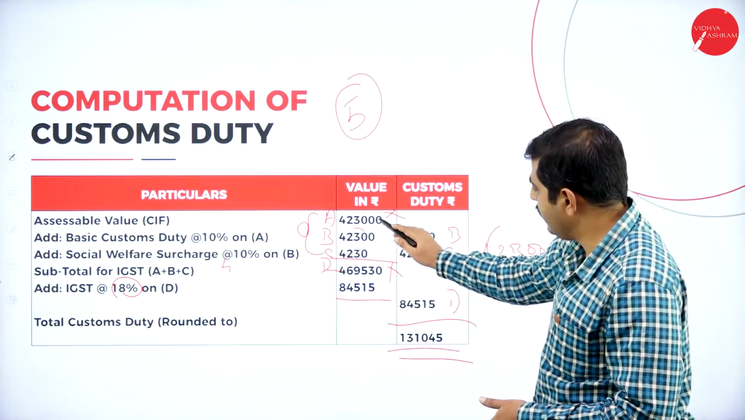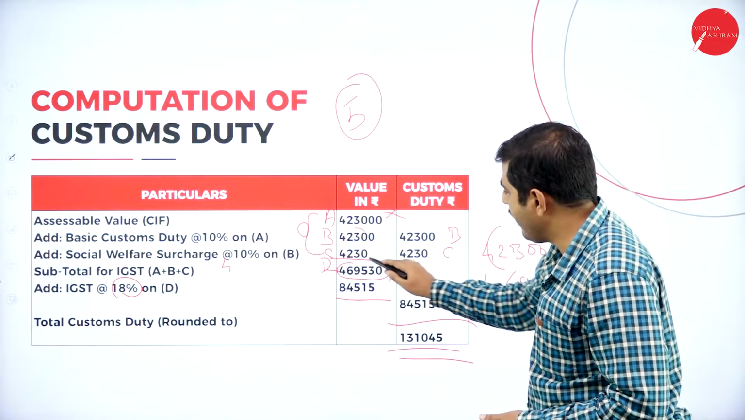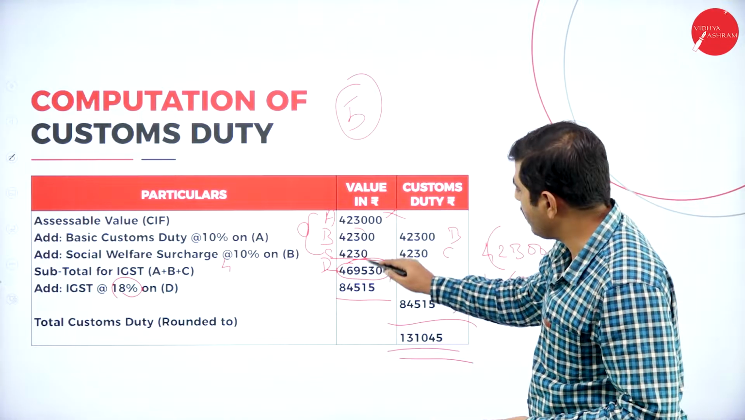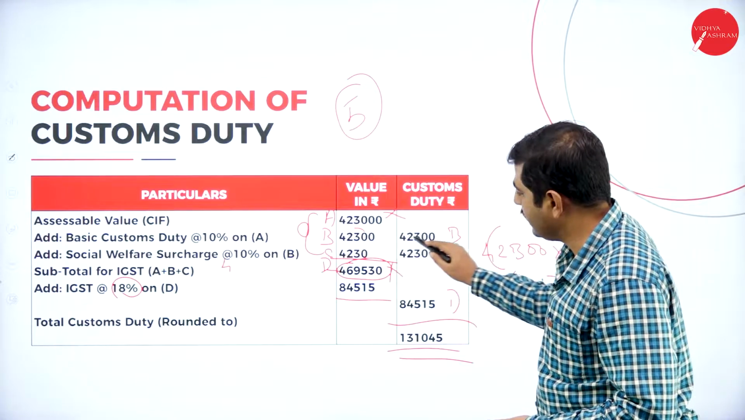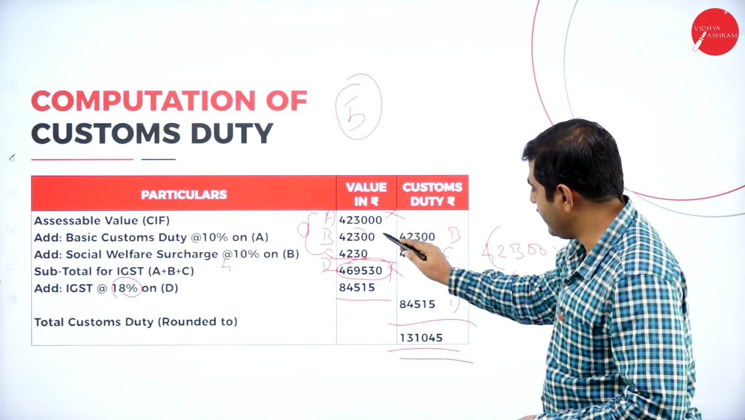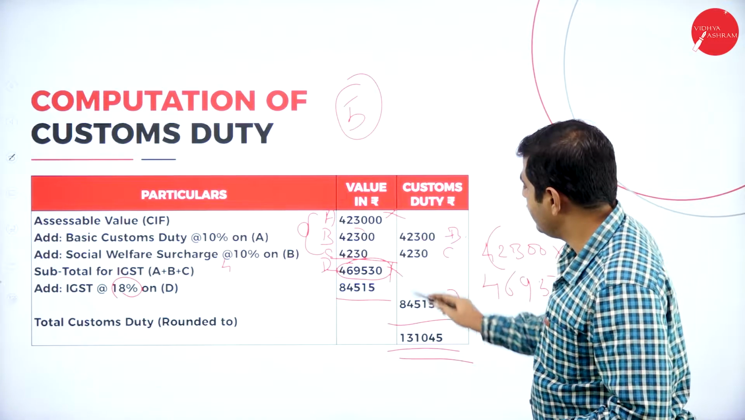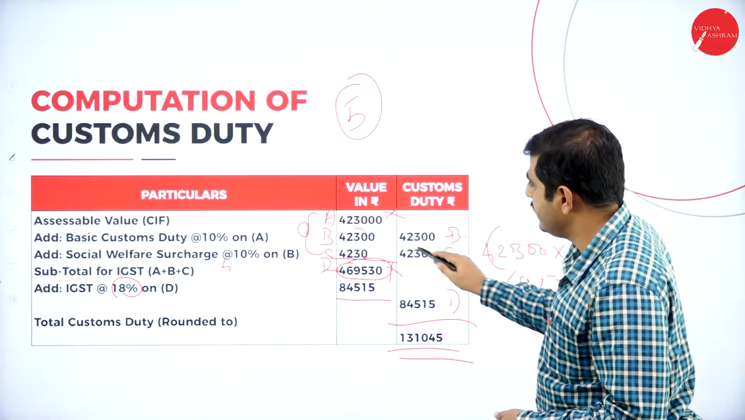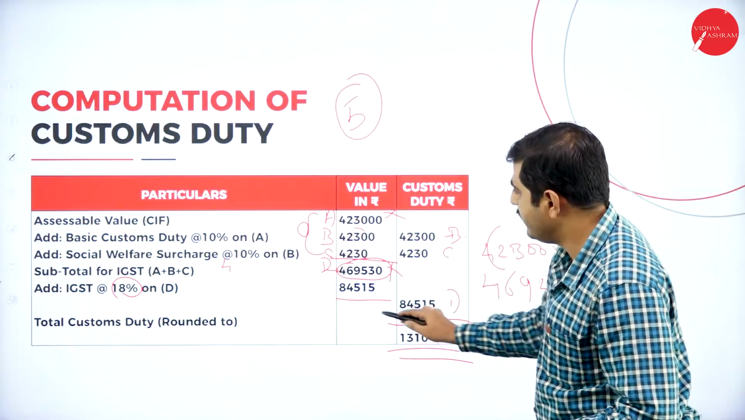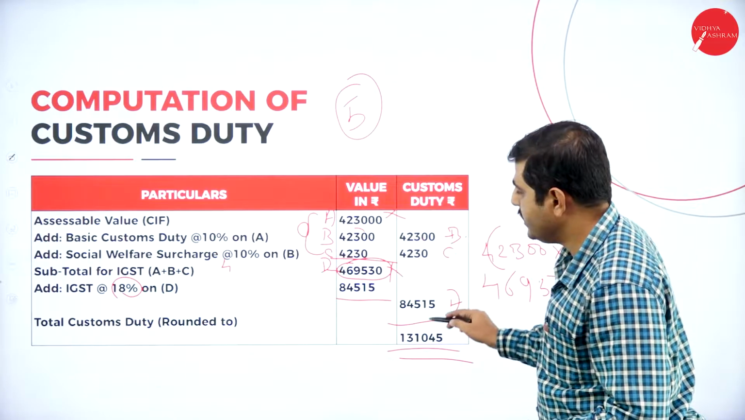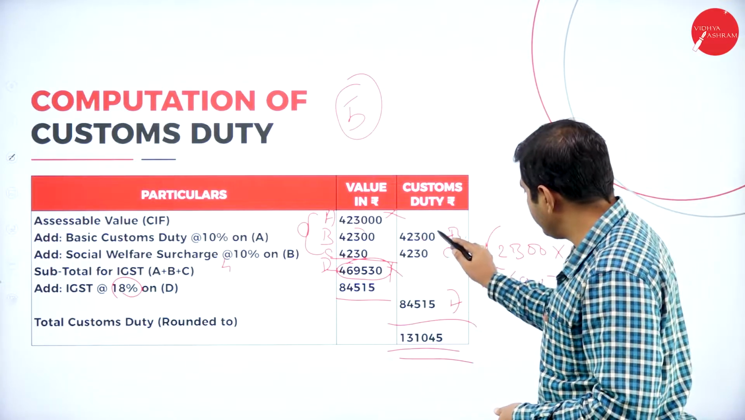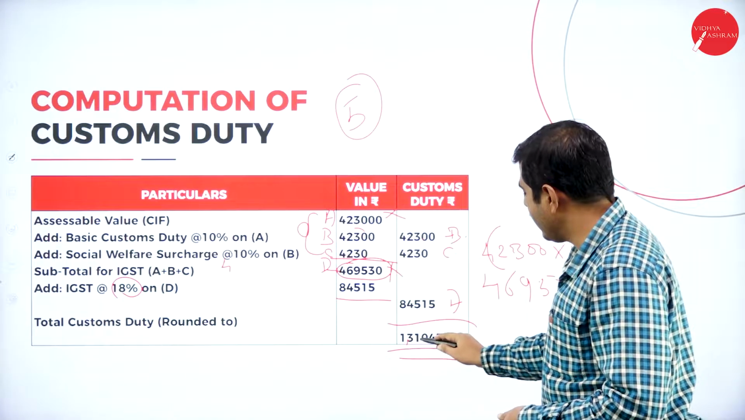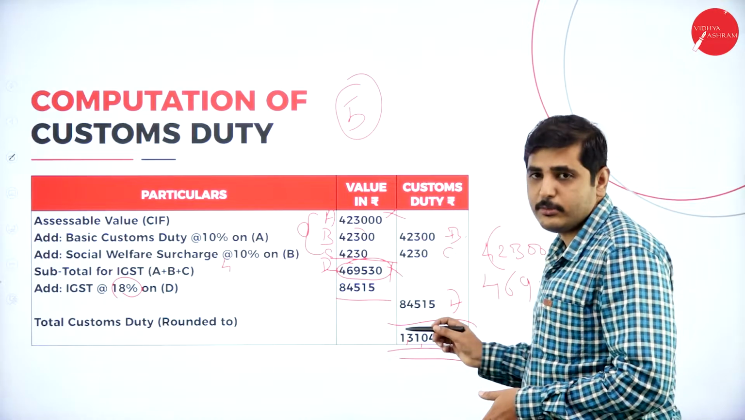Don't take assessable value, don't take the amount we have added, A plus B plus C. Don't take this amount. Only take the taxes. Here basic custom duty is B, C is the social welfare charges and D is the total GST payable. So add these three items, we'll get 1,31,045 is the total custom duty payable.